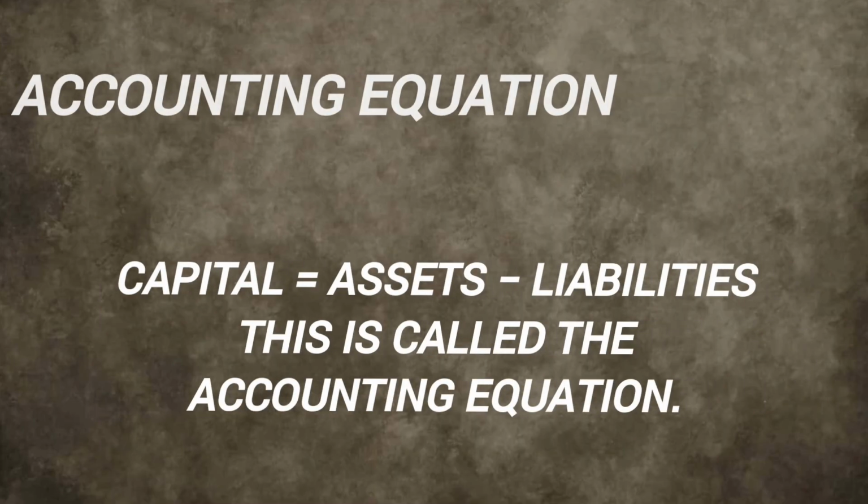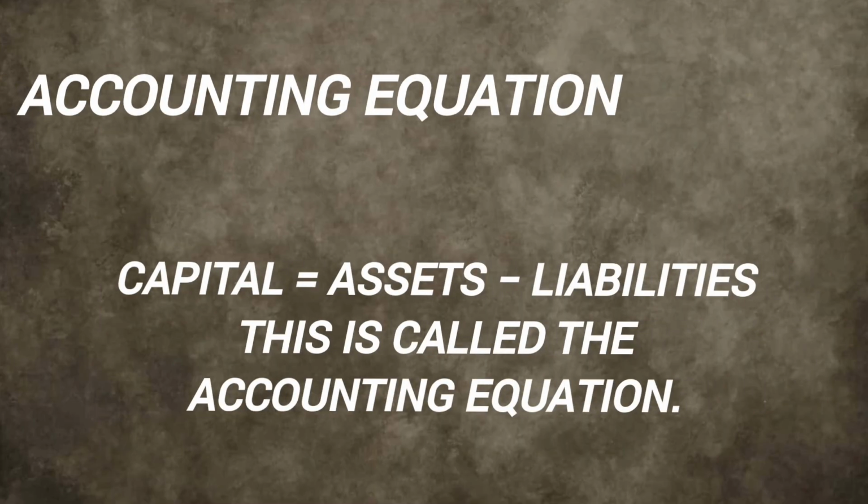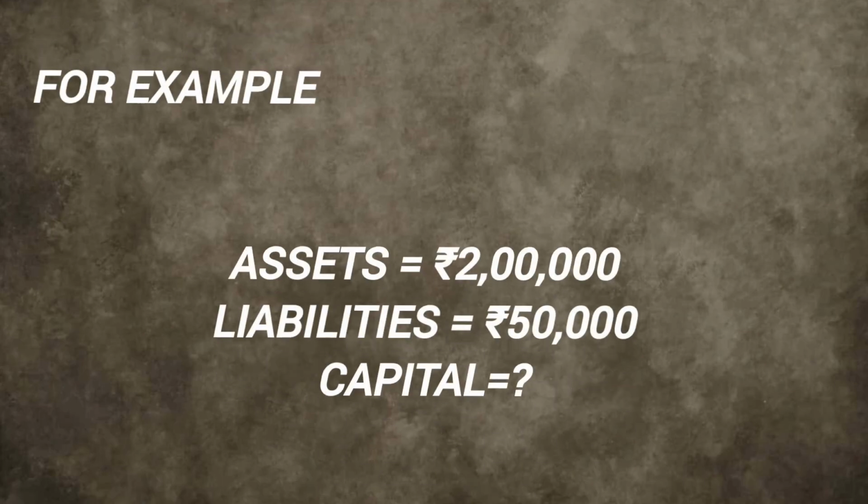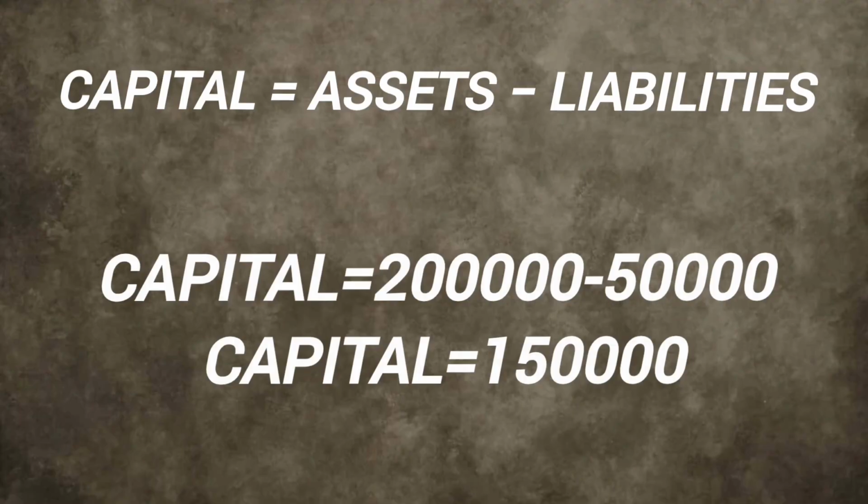Next one is the accounting equation. It's nothing but capital equals asset minus liabilities. This is called the accounting equation. For example, asset is 2 lakhs and liability is 50,000. We have to calculate capital. So capital equals asset minus liability. Capital equals 2 lakh minus 50,000. Capital equals 1 lakh 50,000.